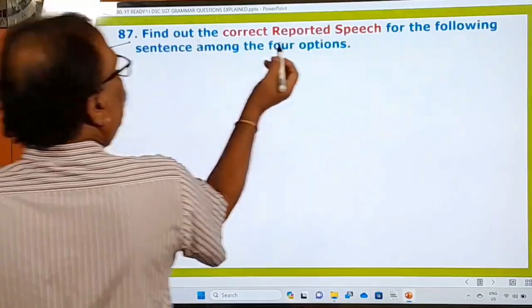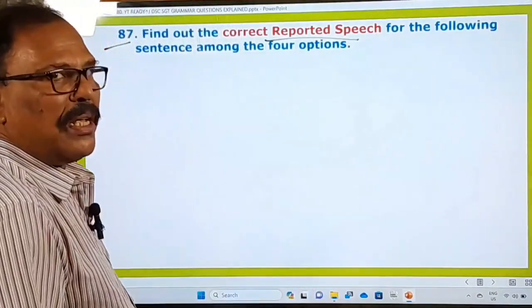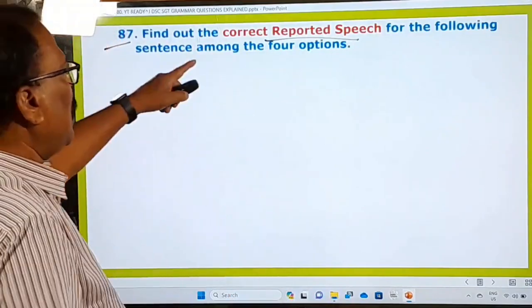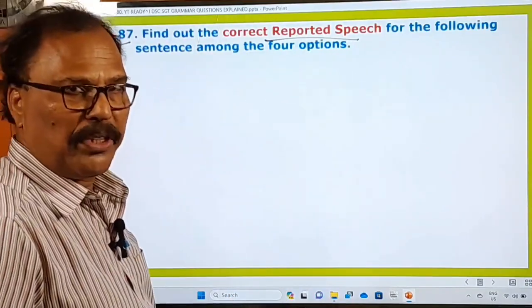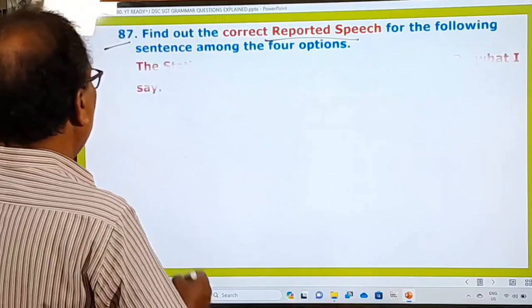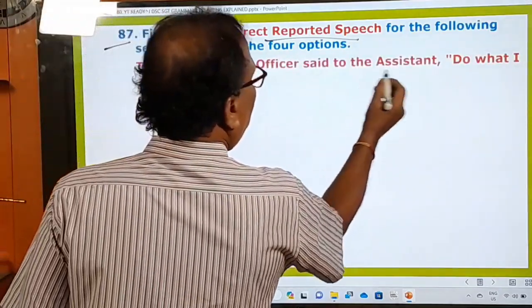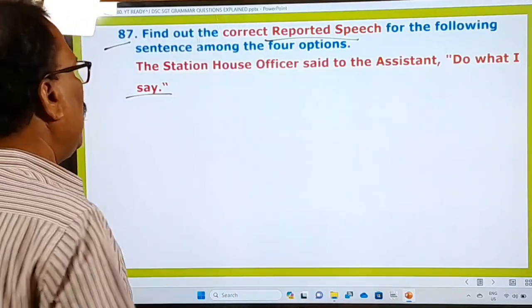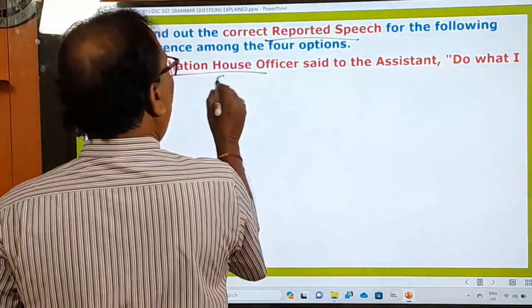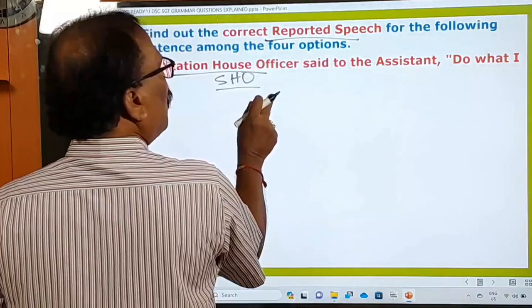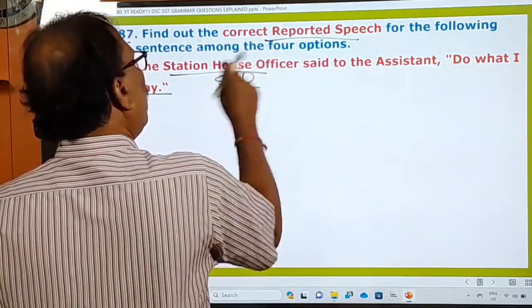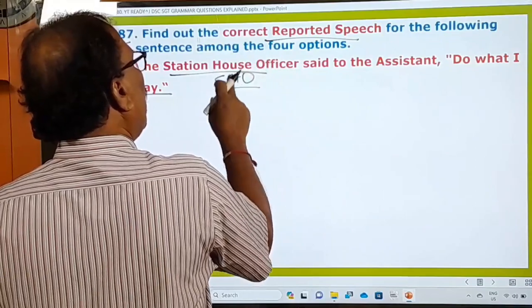87th one, find out the correct reported speech. Another question is posed on direct and indirect speech. Now he's asking you to change this sentence into the reported speech, means indirect speech. The station house officer said to the assistant, do what I say. SHO, the head of the police station, is called SHO, station house officer.